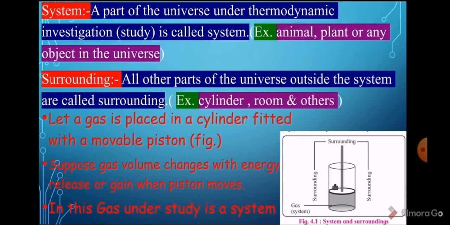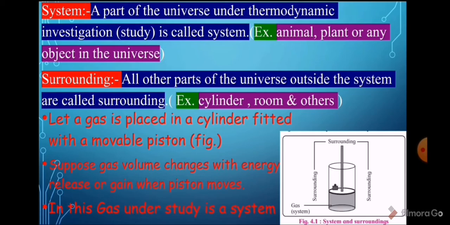Example, cylinder, room and others. Suppose a gas is placed in a cylinder fitted with a movable piston as shown in the figure. Let the gas volume change with energy release or gain when the piston moves in upward or downward direction.